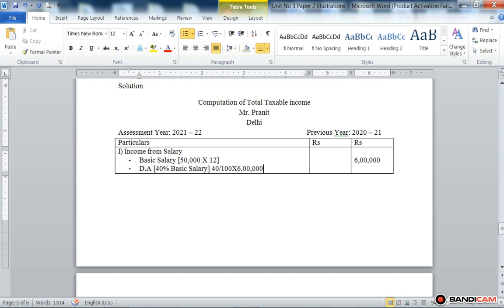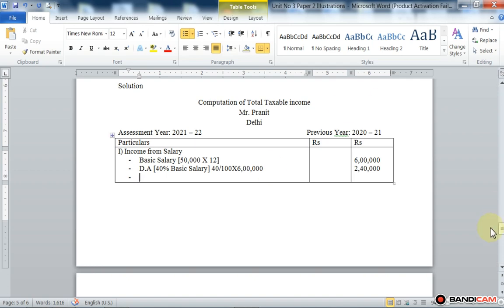Okay, so here, 1,60,000 is the DA received by Pranit. Sorry, 2,40,000. 40 divided by 100 multiplied by 6 lakh. So 2,40,000 is the DA received by Pranit.